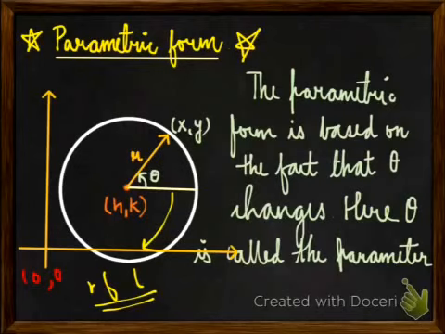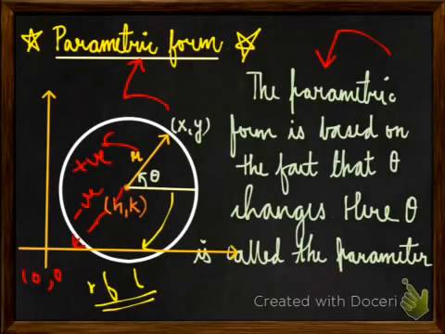Like I am going in this direction and moving in this direction, that is going in the direction of theta. Not going in the direction of theta is this and this. So when going in the direction of theta, we take r as positive, and if you are moving in the opposite direction, it will be negative.